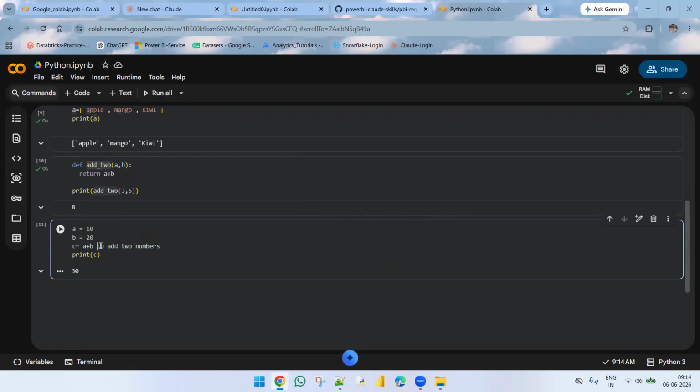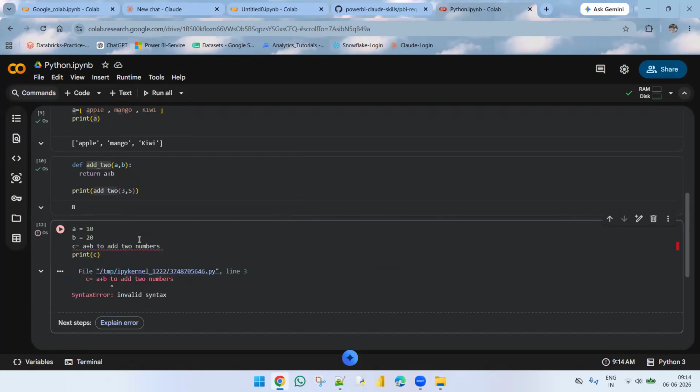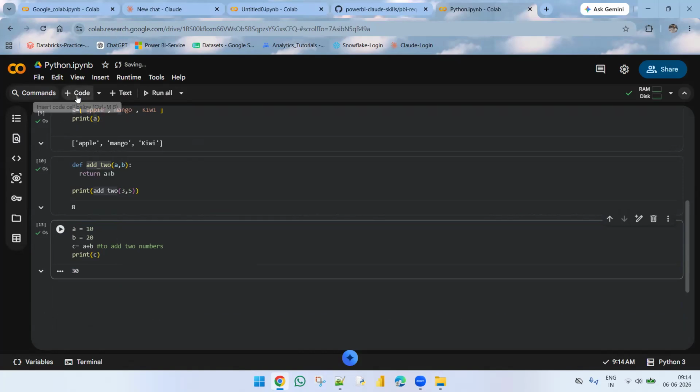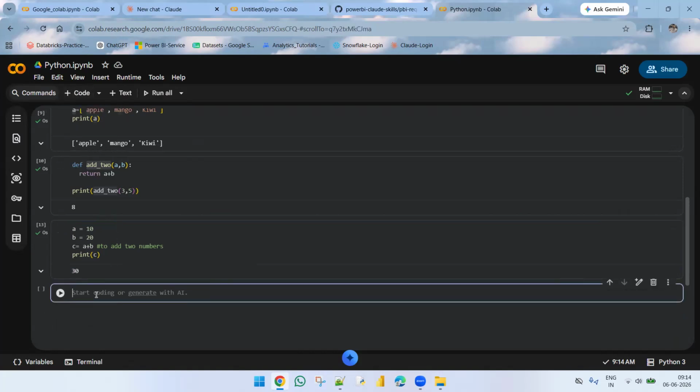For example, if I remove this one, you can get an error. So to comment on any string data or in the script, if you want other people to understand it clearly, we can use the hash before the start of the words. This is one way to add a comment. And the second approach: this is for the single line. Now I'm taking the multi-line strings. How can we add a comment?